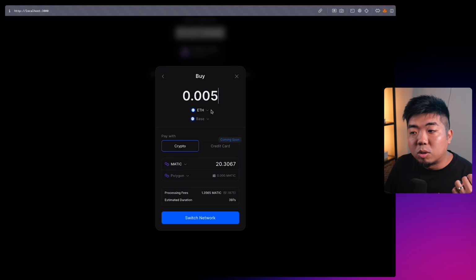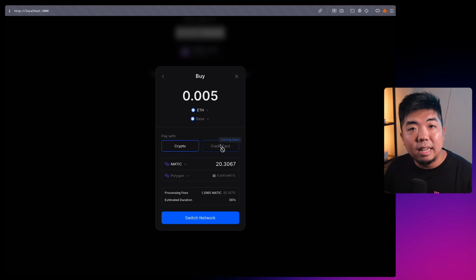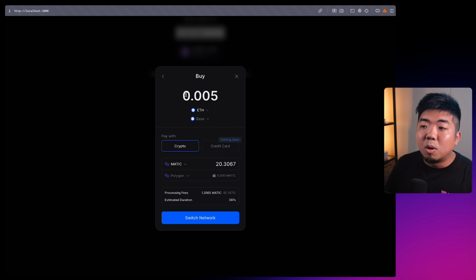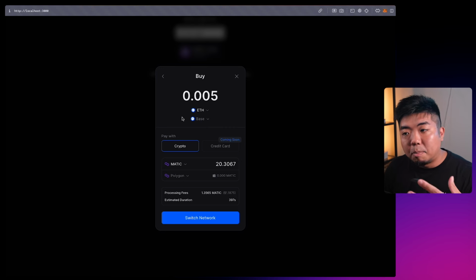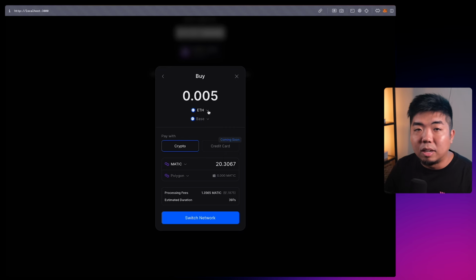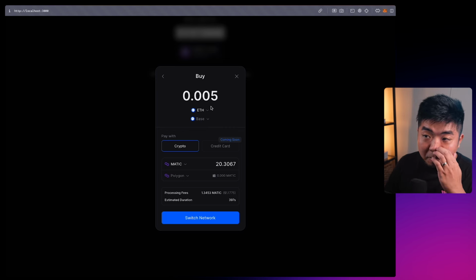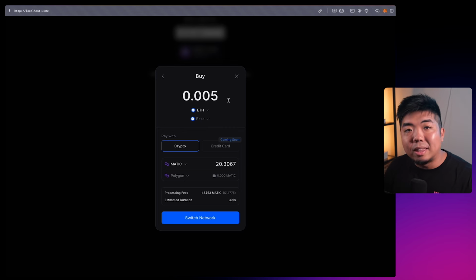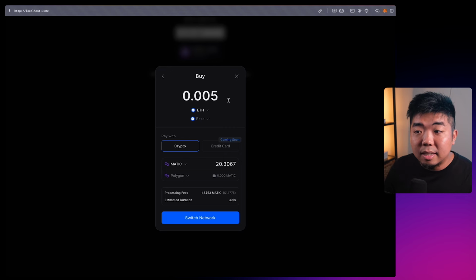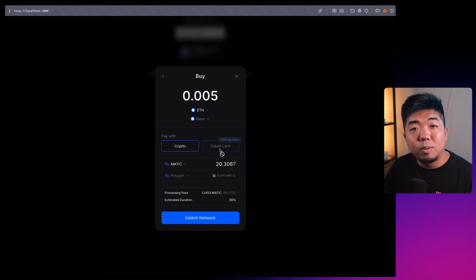On top of that, you can also select the amount of ETH on Base that I need to purchase. I can put in credit card information and purchase that ETH directly within my application without having to find an exchange or other type of fiat on-ramp. And again, I can put this all within my app and create a more seamless user experience where a user doesn't need to leave my application. They can sign in with a social login or email. If they need funds, they can come in here, swap out funds or purchase some funds on their account using a credit card, and then they can continue.